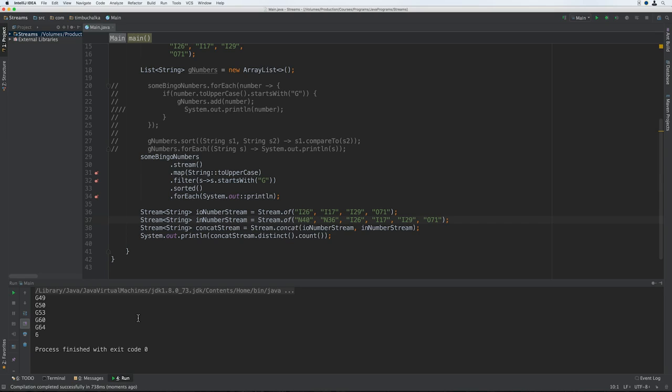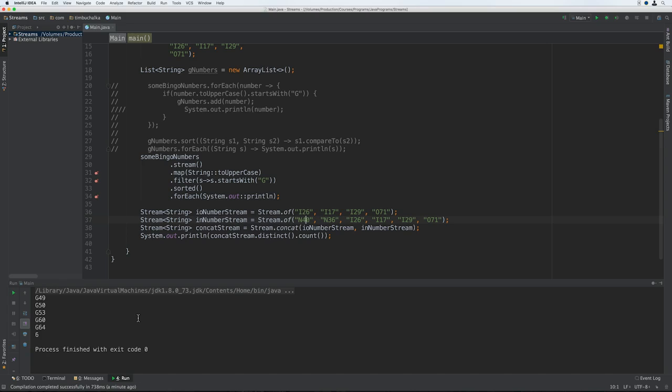So a question here, can we print out the items in a stream but without ending the chain? So let's just say that we're trying to debug a long chain and we wanted to print the results of each operation in the chain. Now we know that we can use the forEach method, but that's actually a terminal operation. So instead, we could use the peek method, which accepts a consumer argument. Now it evaluates the consumer for each item in the source stream and then adds the item to a new stream, which it then returns. Now since it returns a stream value, it's an intermediate operation. In other words, the chain doesn't have to end.